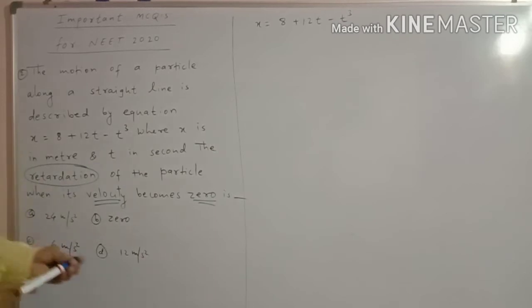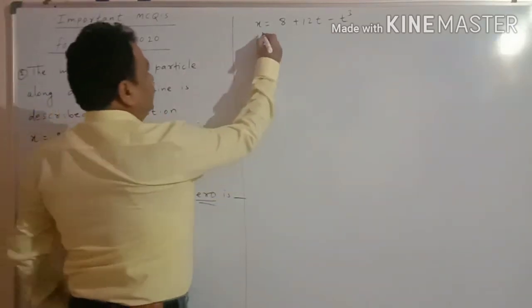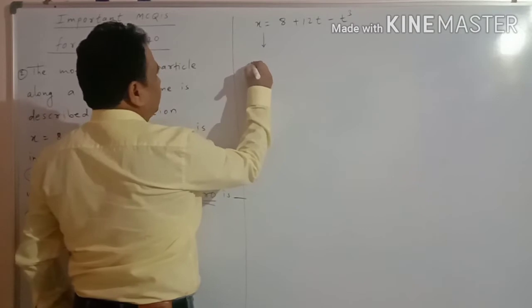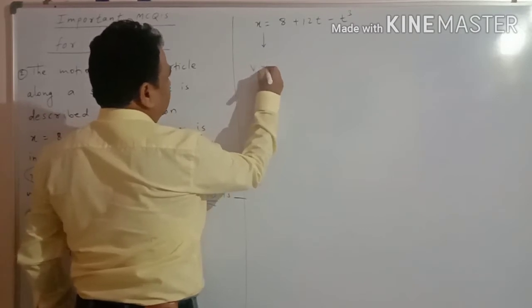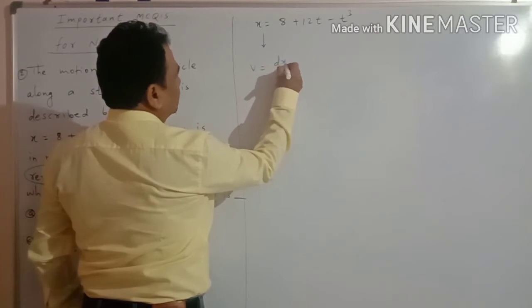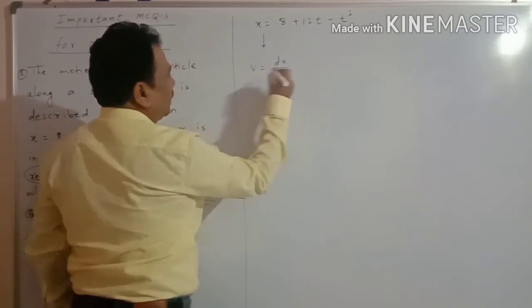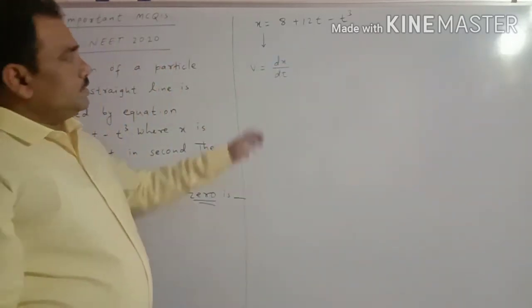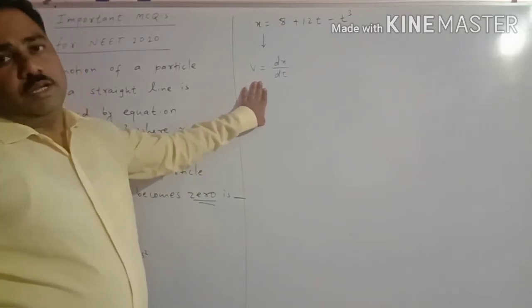We know the concept of displacement. If we take the derivative of the displacement, we get velocity. So v is equal to dx by dt. We have seen this already in our oscillations.